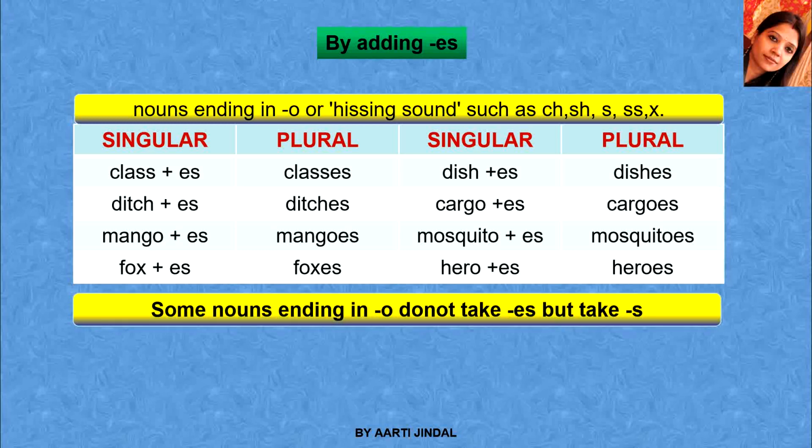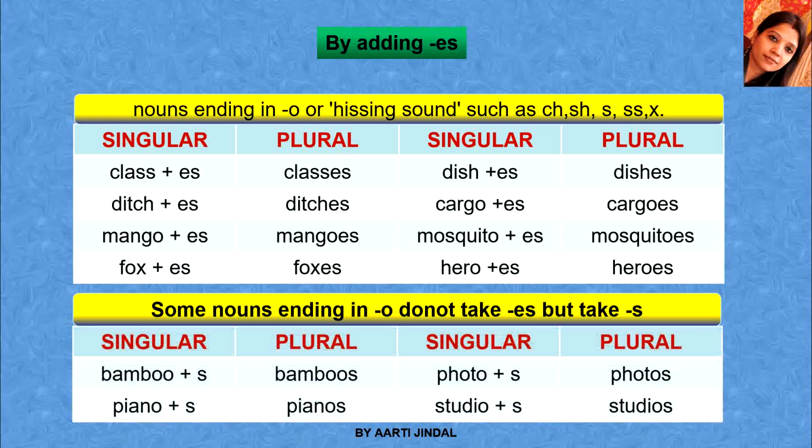We have some exceptions in the English language where some nouns ending in o do not take es but take only s. The examples are bamboo plus s will be bamboos, piano plus s will be pianos, photo plus s will be photos, studio plus s will be studios. So these types of nouns do not take es but take s to convert into plural form. Now let us move further.